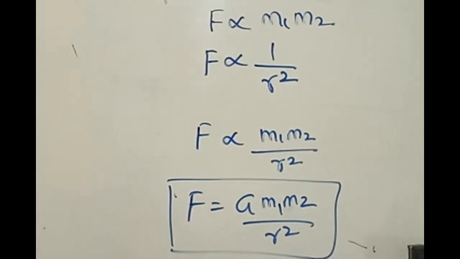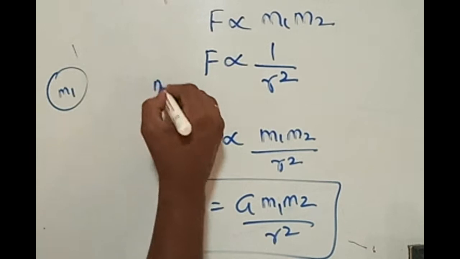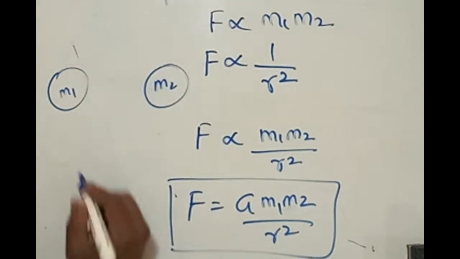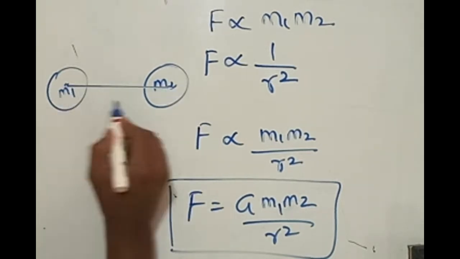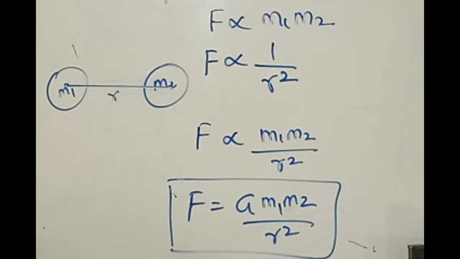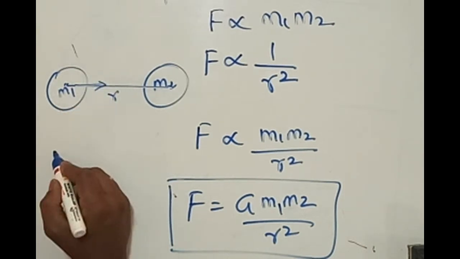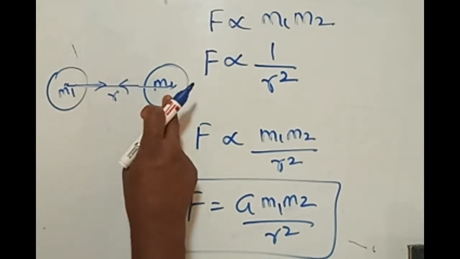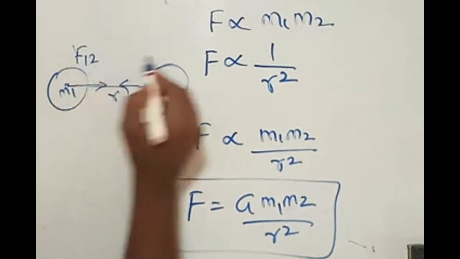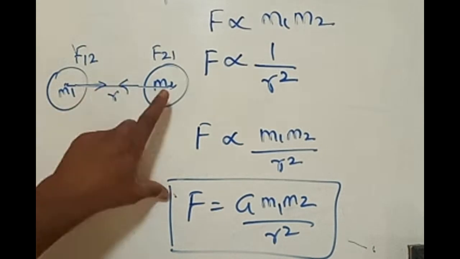More mathematically, suppose this is mass m1, and there is one more mass called m2, separated by a distance r. Separated by distance r means the center-to-center distance is r. Now m2 attracts m1 towards itself, and m1 attracts m2 towards itself. There are two forces, F12 and F21. What is F12? F12 is the force acting on 2 because of 1.